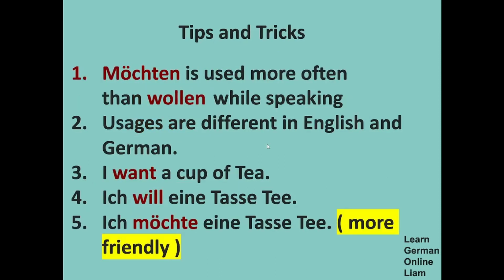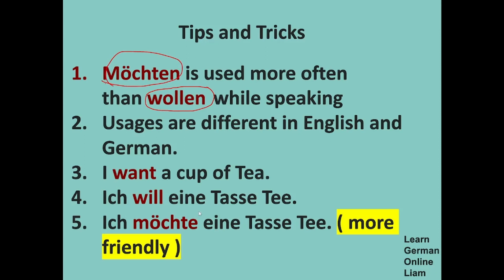So to tell that, even before we go there, I would like to give you a few tips and tricks as a bonus. See, möchten is used more often than wollen while speaking in German. In English, we might be using wollen. I want to drink a cup of tea. Most often we will use want, wollen, right? But in German, I want a cup of tea is considered a little bit unfriendlier. Rather, the friendlier way is to use möchten. So that's what is explained here.